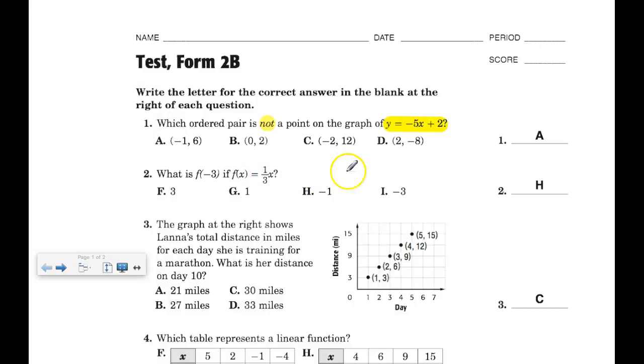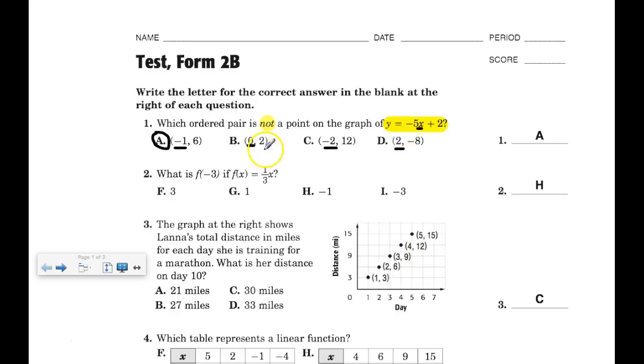My recommendation as far as a strategy for this is to plug in all of the x values and see if you get the matching y value when you calculate it. So, letter A, the x value is negative 1, which means I'm going to substitute negative 1 in for the x. Negative 5 times negative 1 is positive 5, plus 2 is 7, not 6. So right away, it's looking like letter A is going to be my answer. Let's continue just for practice's sake.